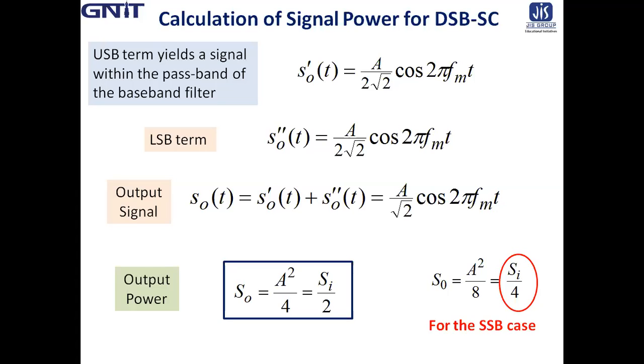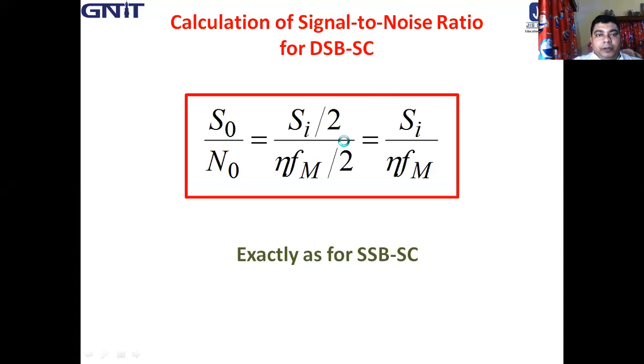This fourfold increase is due to the in-phase addition of S0 dashed and S0 double dashed. Thus, the overall improvement in output signal power is by a factor of 2. Okay, so this is the real reason for the overall improvement of the output signal power.